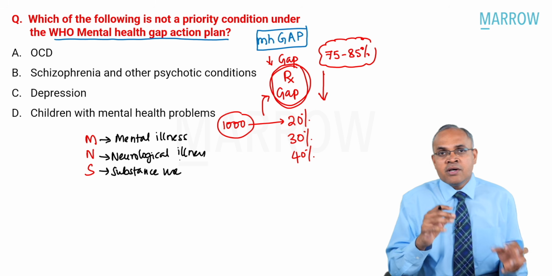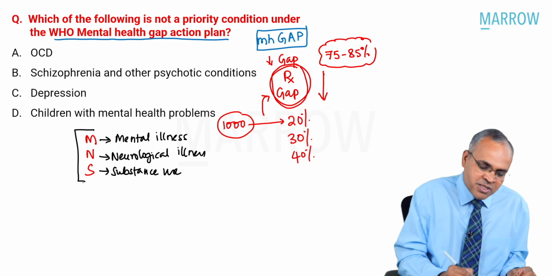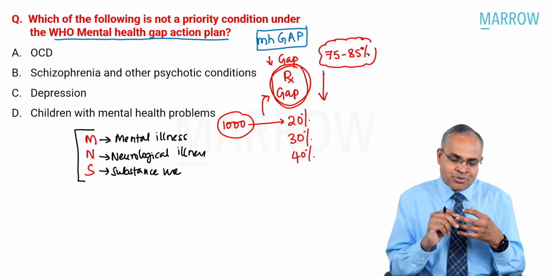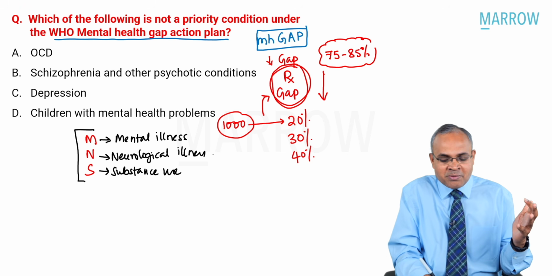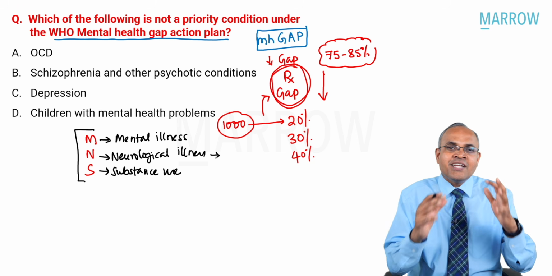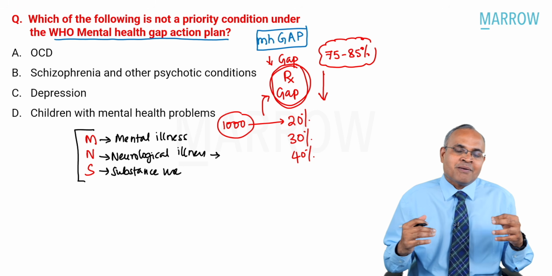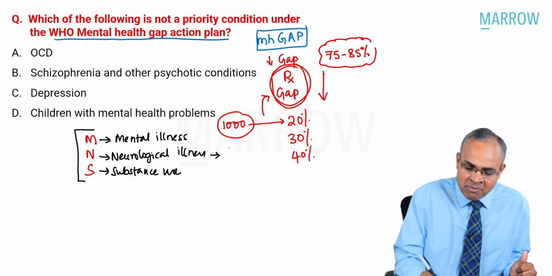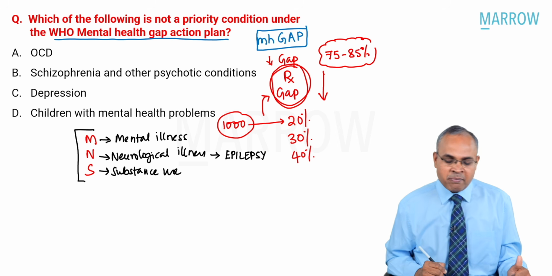Now, since you visited communities, these could be very, very important problems in the majority of the community, right? Mental illnesses, neurological illnesses, and substance use. In neurological illnesses, there are thousands of neurological problems. But one of the commonest, if you have worked in any neurology OPD, what have you seen? What's the commonest problem for which people come? Of course, headache. Other than headache, one of the things commonly people come with is epilepsy. So, this mhGAP tries to focus on epilepsy.